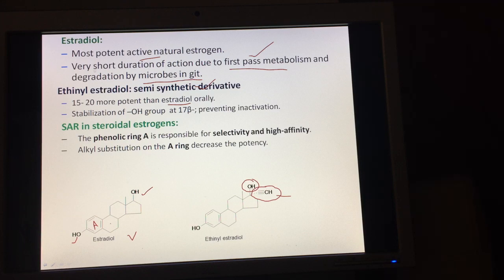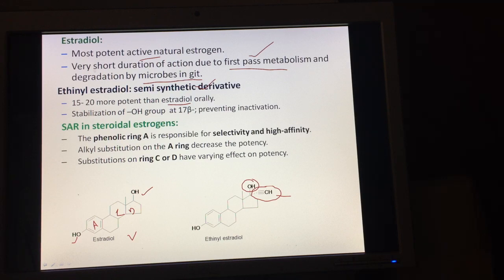Now we can have substituents at ring C and D, but they will have varying effects on the activity and potency. So substitutions on ring C and D are allowed, and they have varying effect on potency. Substitution on ring A is not allowed. However, substitutions can be done in the ring system C and D. Depending upon the substituents, the effect on potency varies.